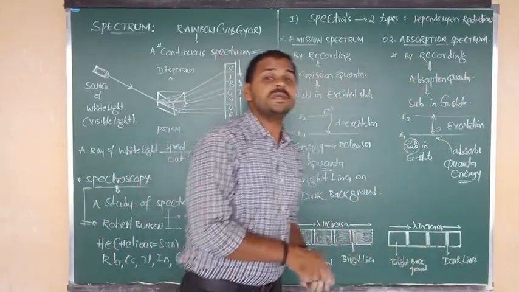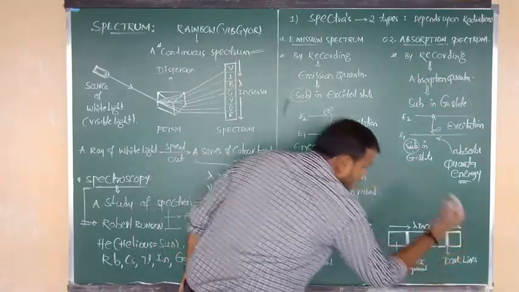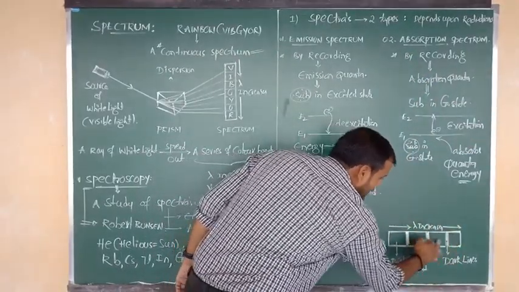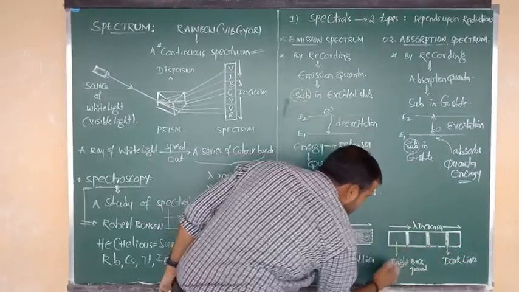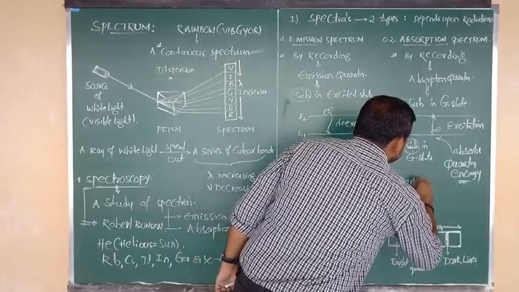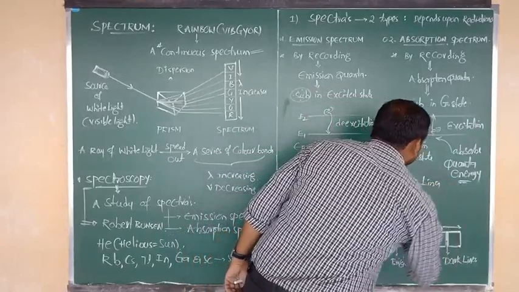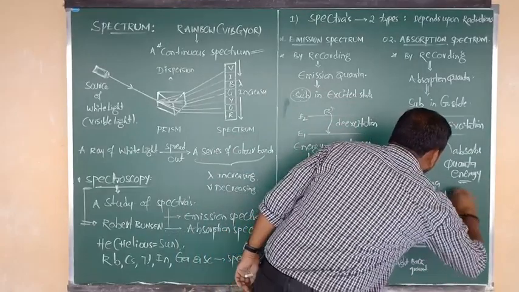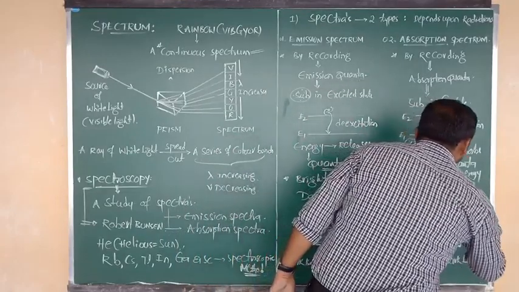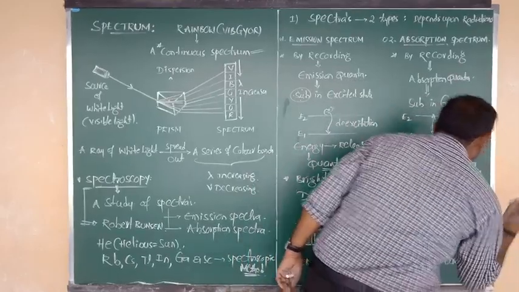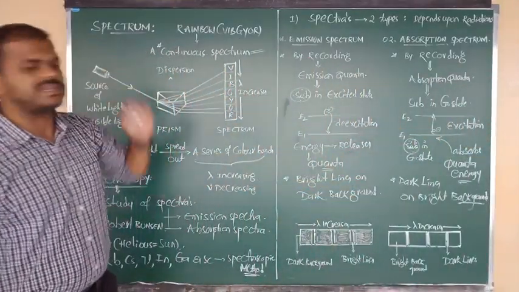So in absorption spectrum we see dark lines on a bright background, quite the opposite.